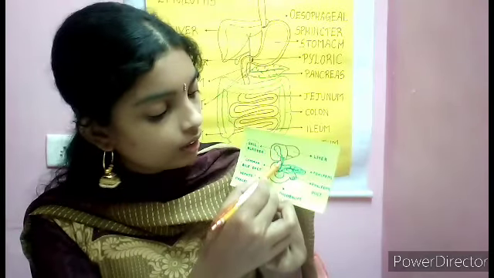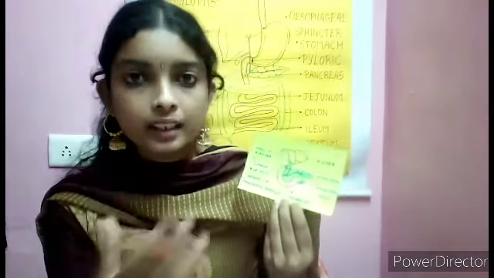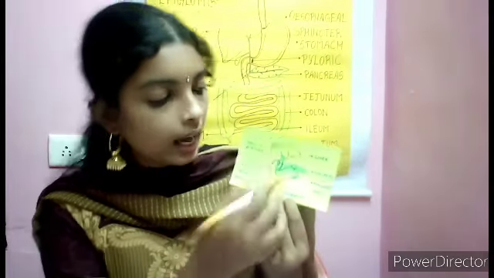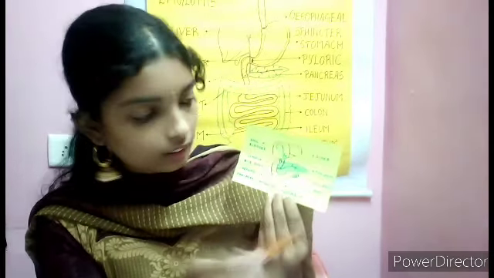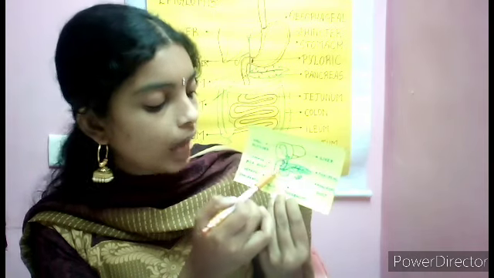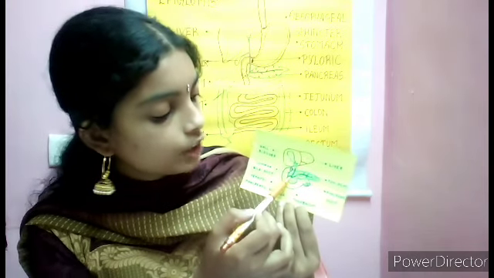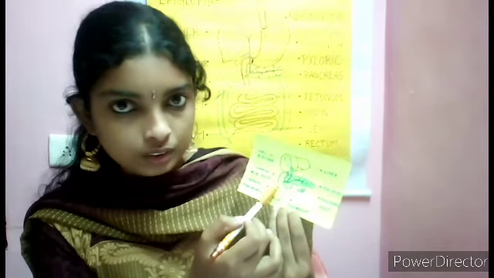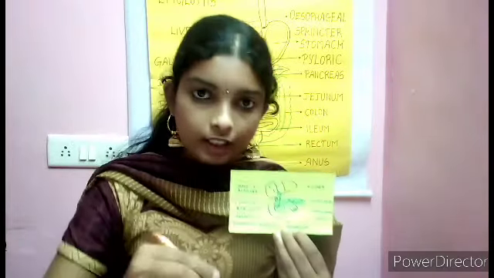From the pancreas, pancreatic juice is secreted. The pancreas secretes pancreatic juice and it is carried by the pancreatic duct. So your pancreatic duct and the common bile duct meet at the hepatopancreatic ampulla, which opens into the duodenum. So pancreatic juice and bile juice are deposited in the duodenum.